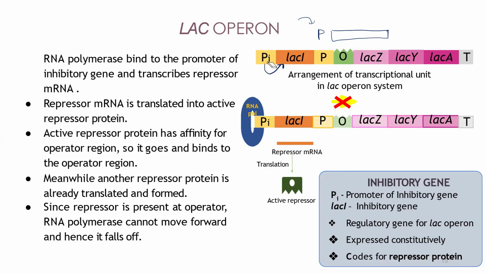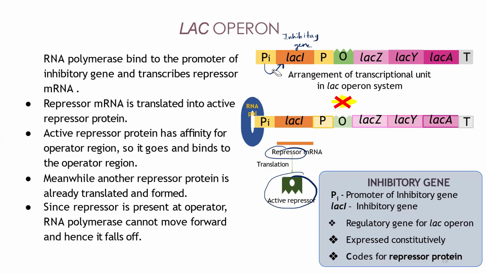That's why it is called PI, because it is the promoter for the inhibitory gene. And what is LAC I? LAC I is nothing but the inhibitory gene. Remember, this is the inhibitory gene. Why do we call this an inhibitory gene? Because it will produce the mRNA that codes for the repressor, and that will produce the repressor protein. So this repressor will bind to the operator region. Understood?